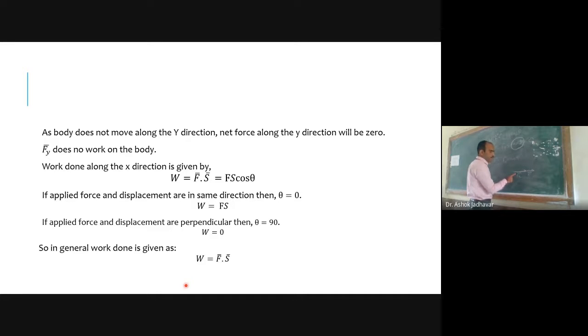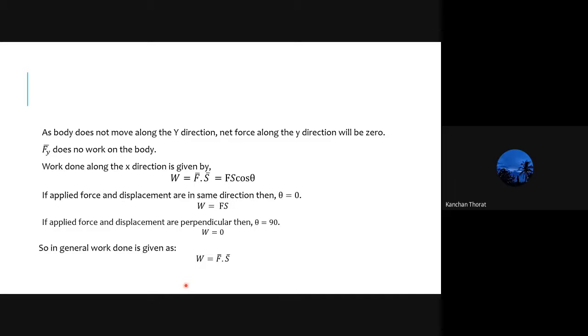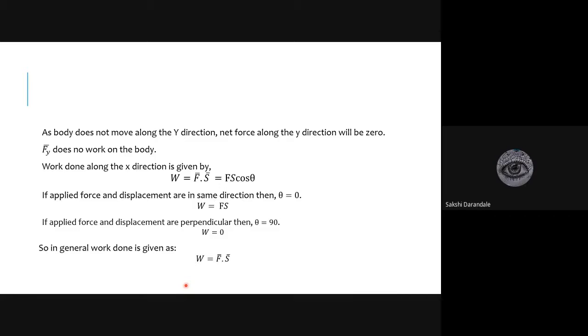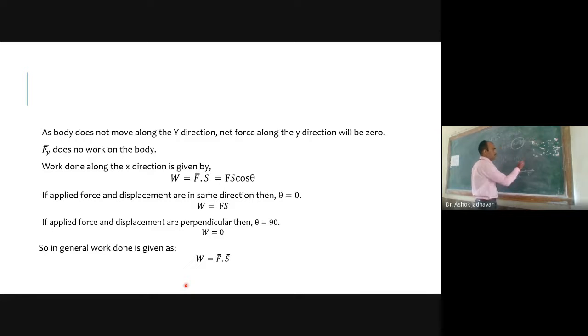And can anyone tell me now what will be the angle in between Fx and S? 0. It should be 0. If it is 0, then what is cos of 0? 1. Cos of 0 is 1. So this means that I can write Fx S cos of 0 is equal to Fx S only.